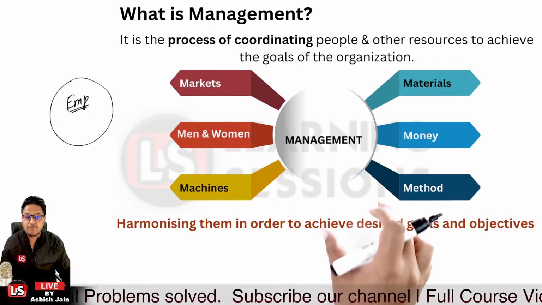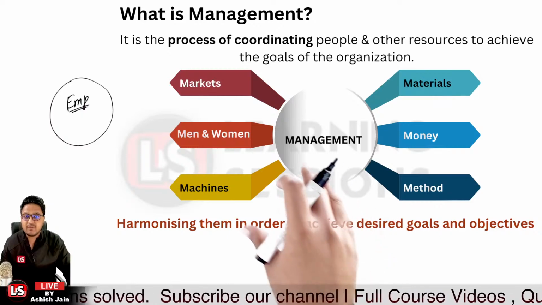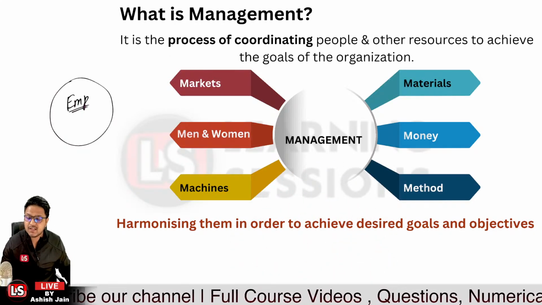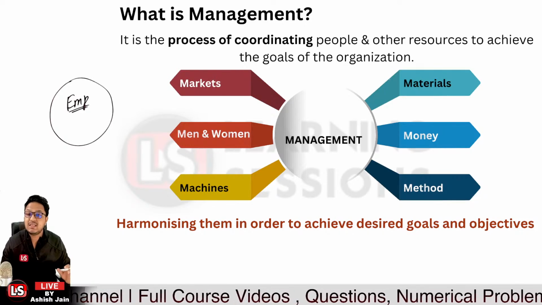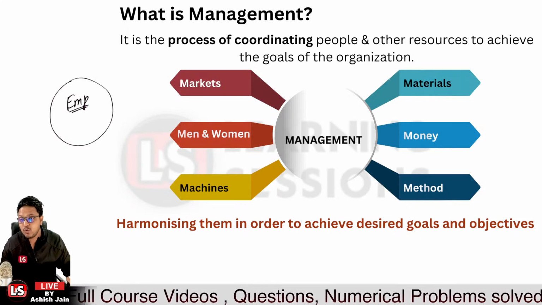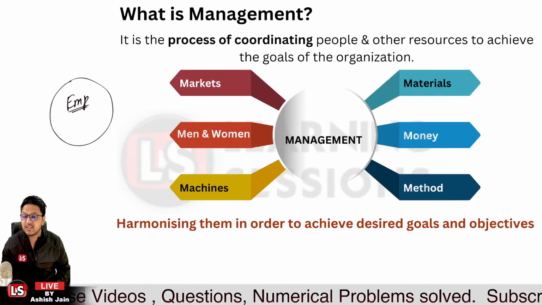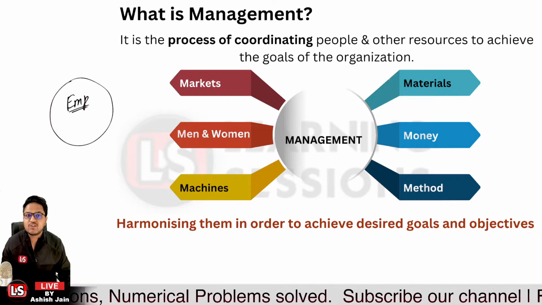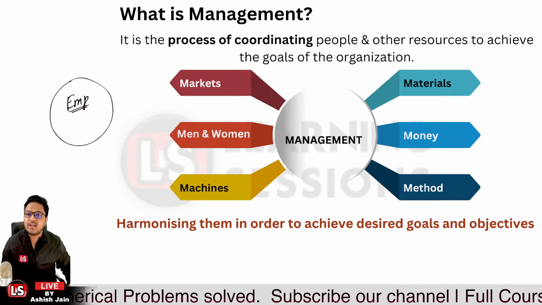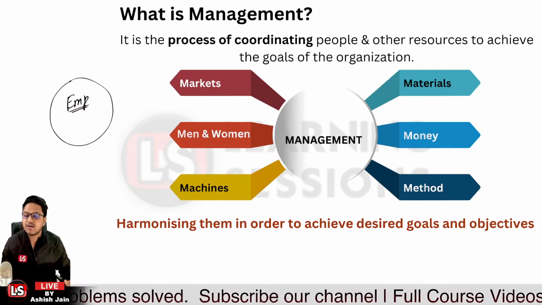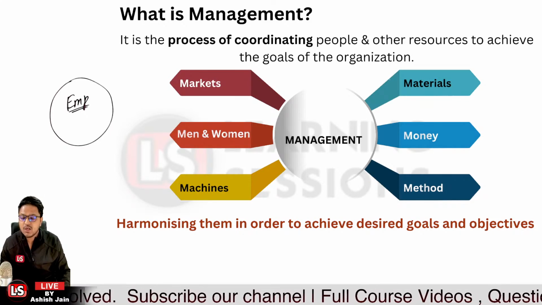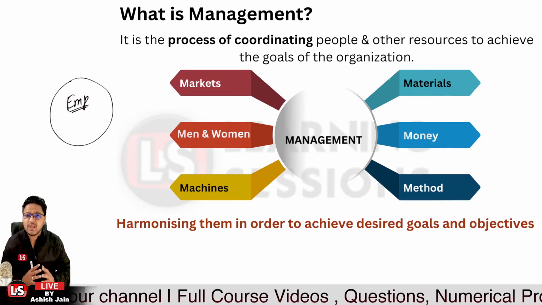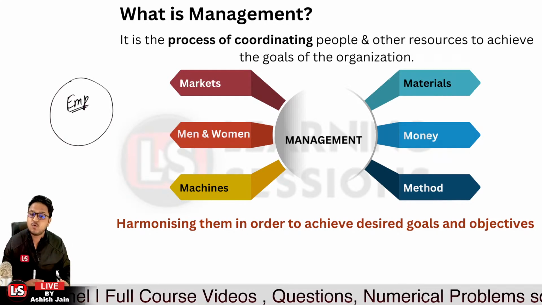We have different resources: the markets, the human resources, the machines, the materials, money, and the methods. We need to coordinate among these resources so that we can make the most out of them, and that is called management. It is simply the process of coordinating the different resources the organization has, whether human resources or other resources, so that we can achieve the organizational goals.